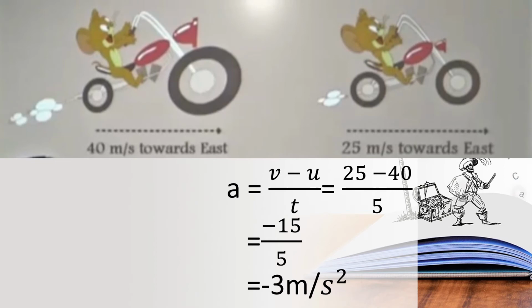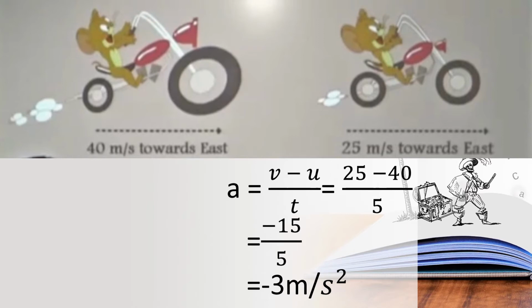Children, see this. Jerry is riding a bike, is it? Jerry is riding a motorbike. What is his initial velocity? 40 meter per second towards east, is it? And then what is his final velocity after 5 seconds? 25 meter per second towards east.